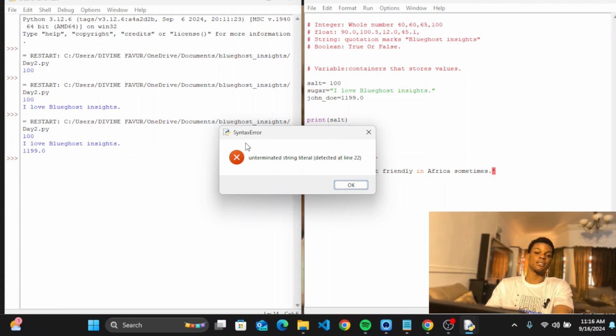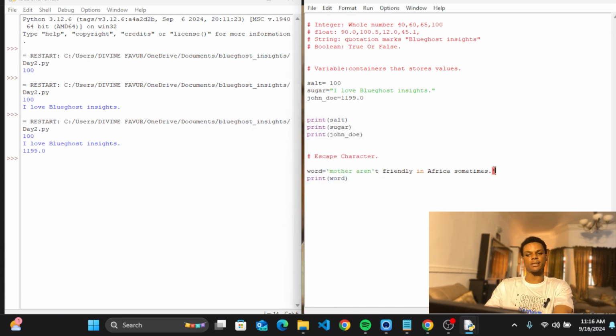What did I say about syntax? Syntax are rules and regulations, so you are not following the syntax correctly. I'll say okay, and I'll correct it. You can see it's already pointing out the error for me, that this quotation is not meant to be here. But I can use something known as the backslash. I just add a backslash in front of that quotation, and you can see everything is okay.